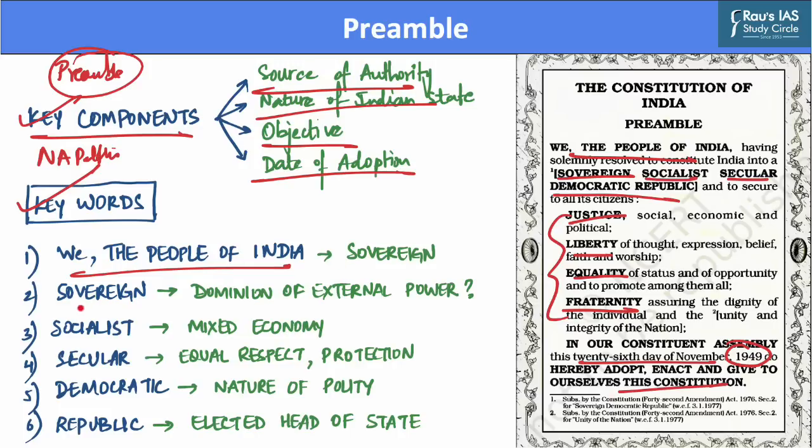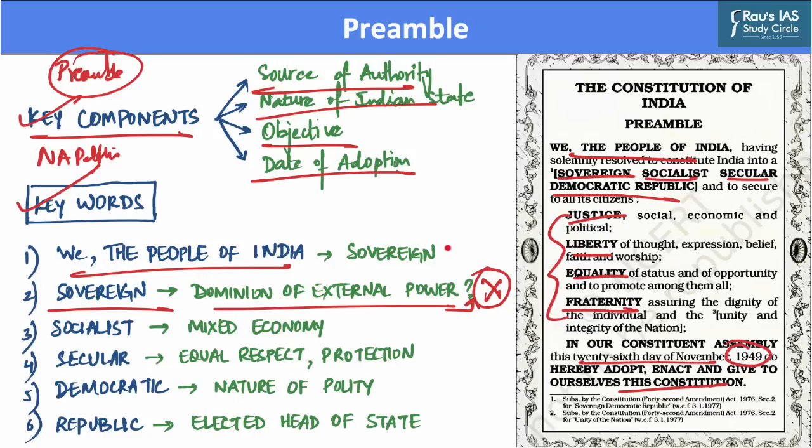Further, the word sovereign that is given in the preamble highlights that India is its own independent authority and it is not subjected to any dominion of an external power. Hence, the country's legislature has the power to make laws on any subject.